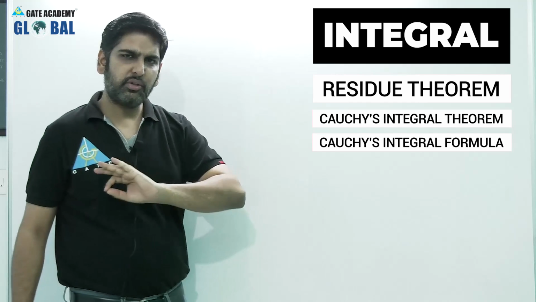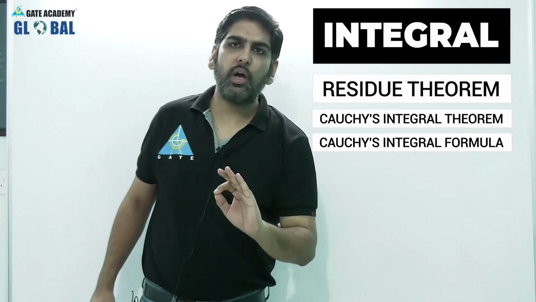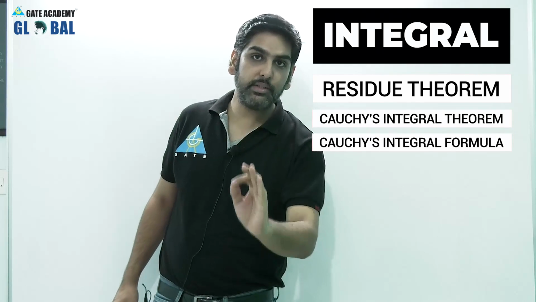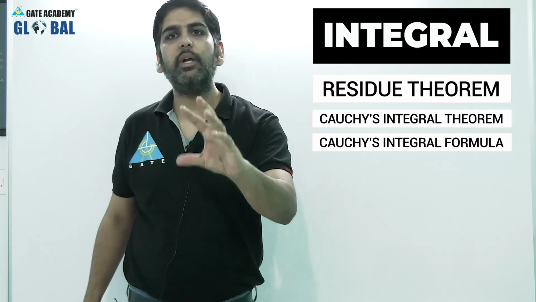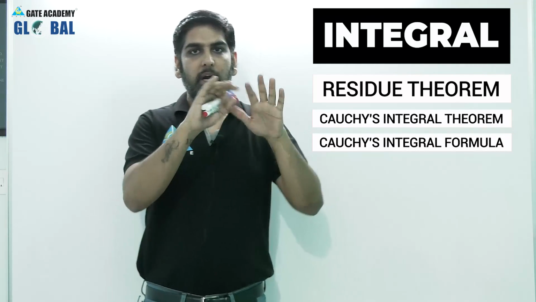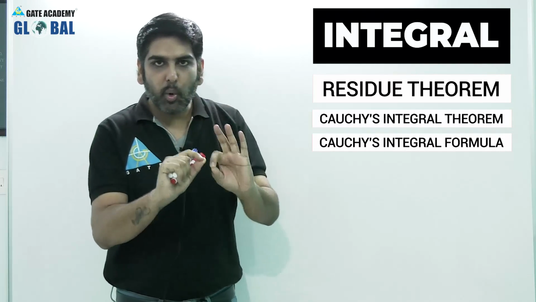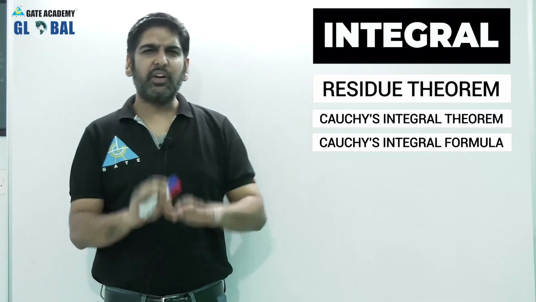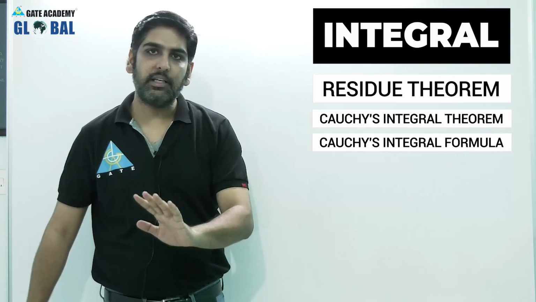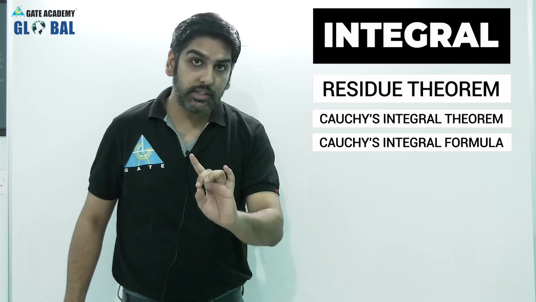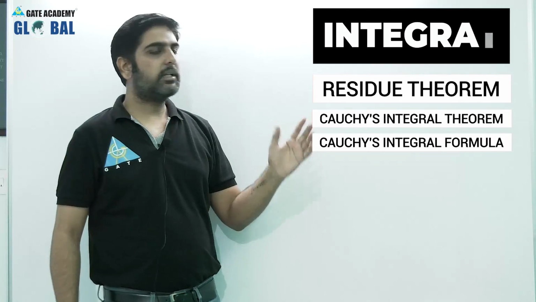Dear students, it is nothing but formula-based or theorem-based, in which you just need to integrate, or you just have the contour and you just need to find the poles inside, outside, on it. Really important and really easy. I am saying it is the easiest thing, right? So this is nothing but our complex.